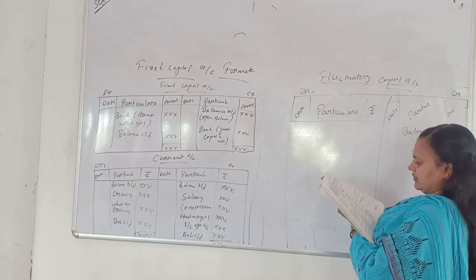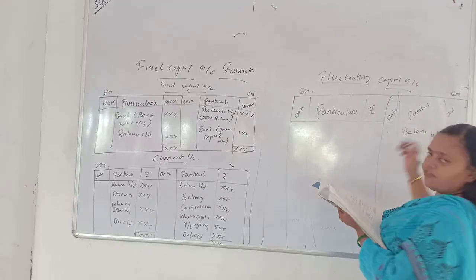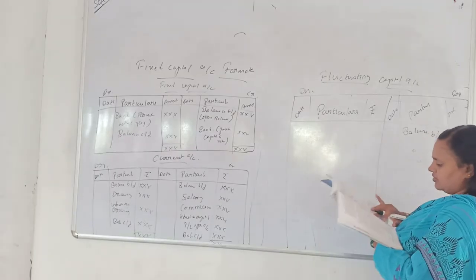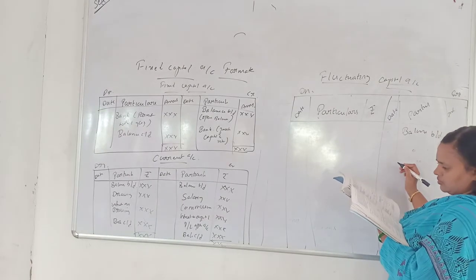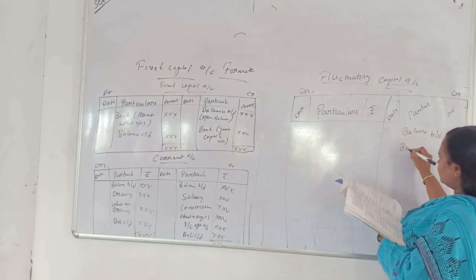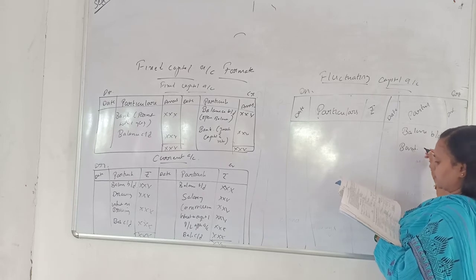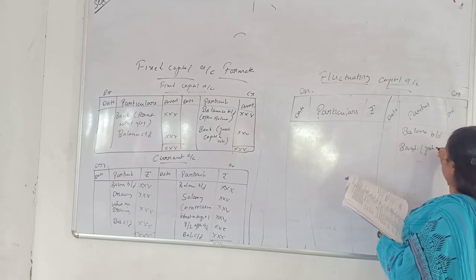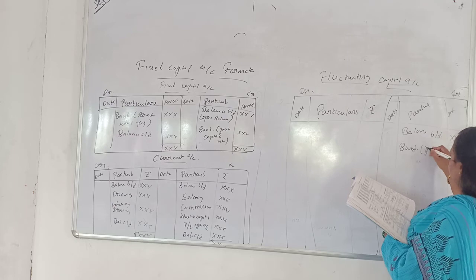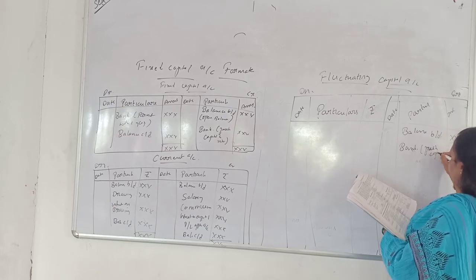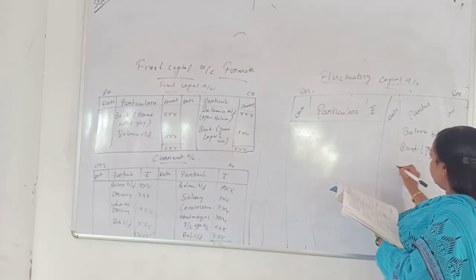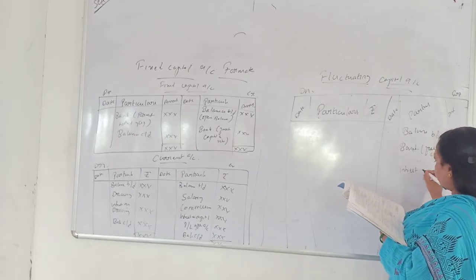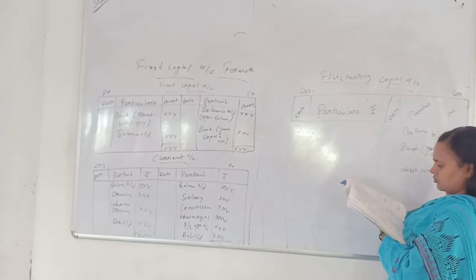First, balance brought down. Whatever is there, that is the balance of previous years, that is entered here. And after that, bank, if any fresh capital is introduced by him, that is entered here. Interest on loan.